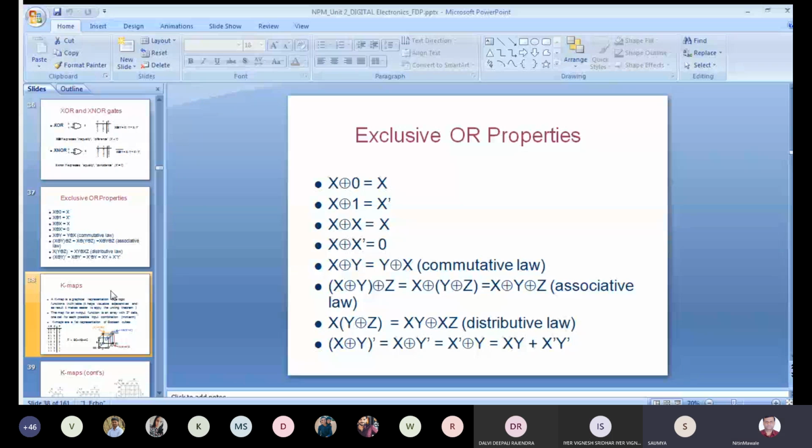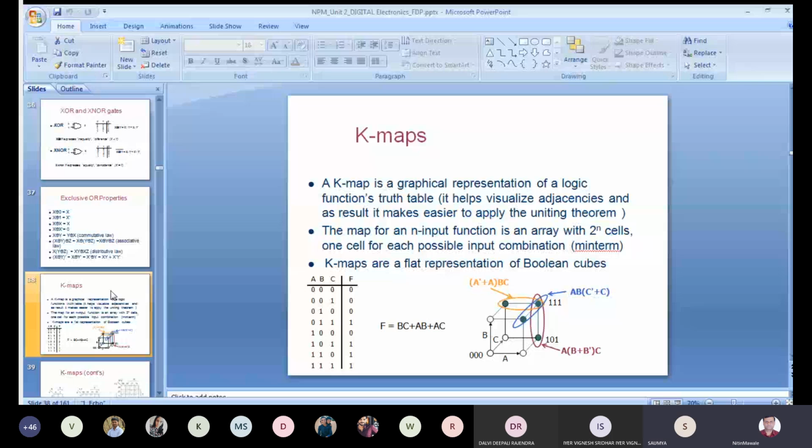Now we'll start the next second point in this unit, that is K-map. Again and again I am repeating this: for getting the concept of K-map, your concept of SOP as well as POS must be clear. The concept of De Morgan's theorem must be clear, and the concept of all Boolean algebra laws you have studied in first year should be clear. Then only you can differentiate between Boolean algebra and K-map.